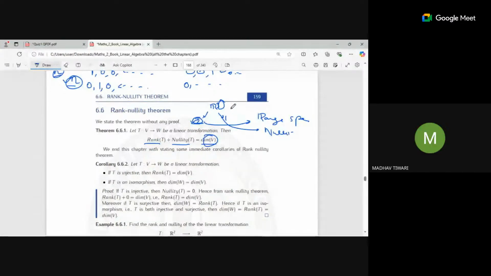The nullity is the dimension of the kernel space. Kernel space means the cardinality of the basis of the kernel space. If I want to span this complete kernel space, how many minimum linearly independent vectors do I require? It will tell me the number of these vectors, the nullity.